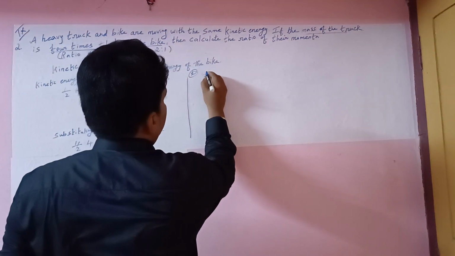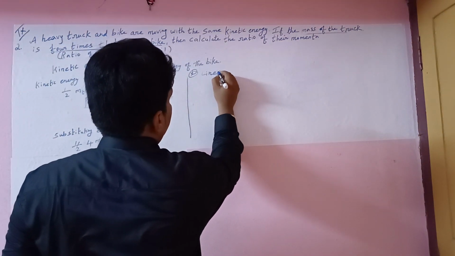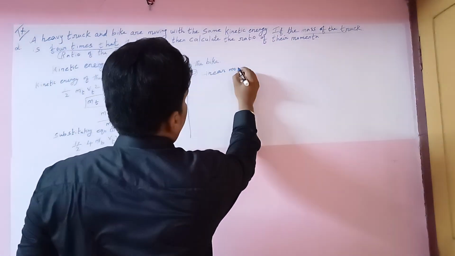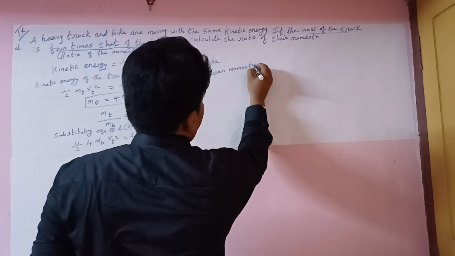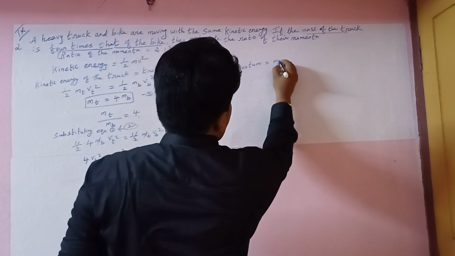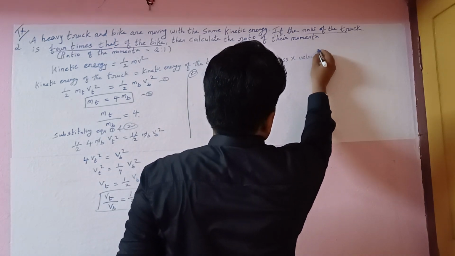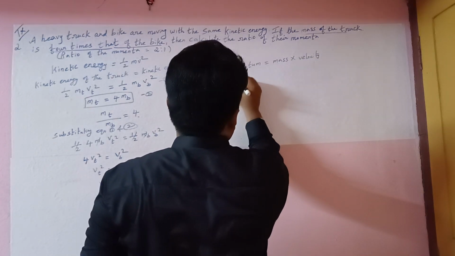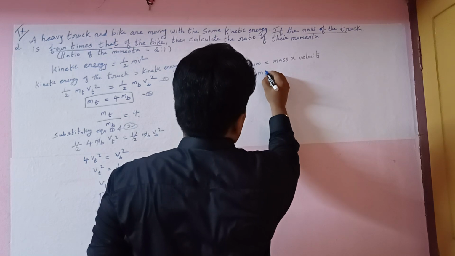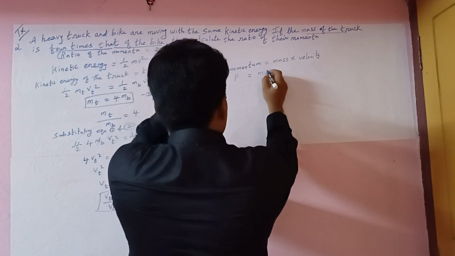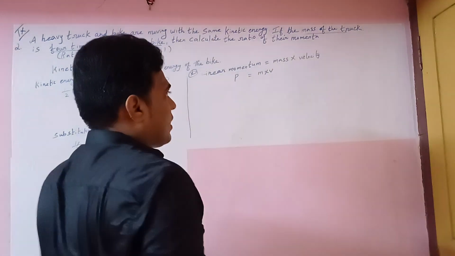Look at this, important. Linear momentum: what is the linear momentum equation? Mass into velocity, p equal to mv, whichever method you write.